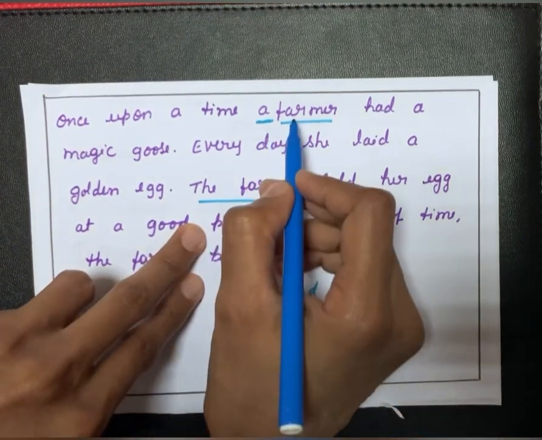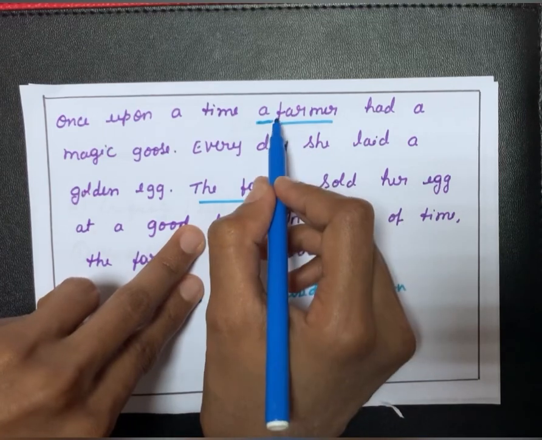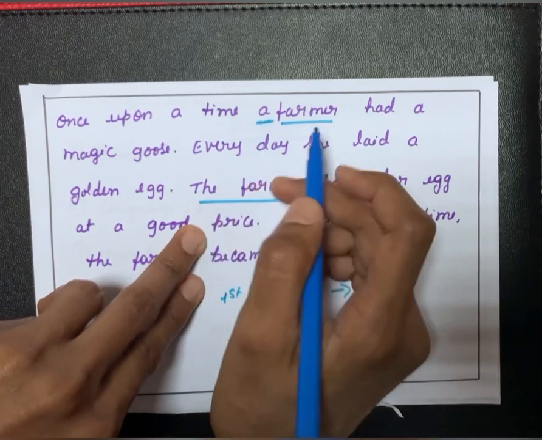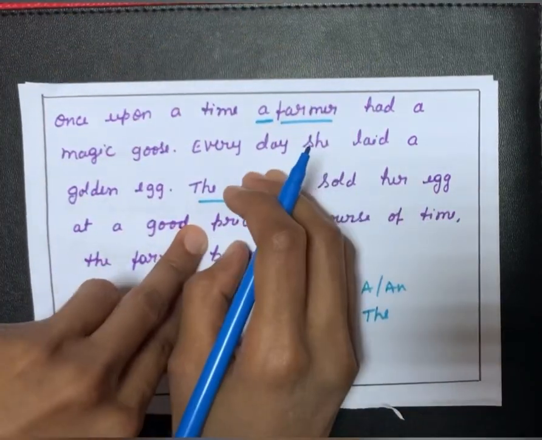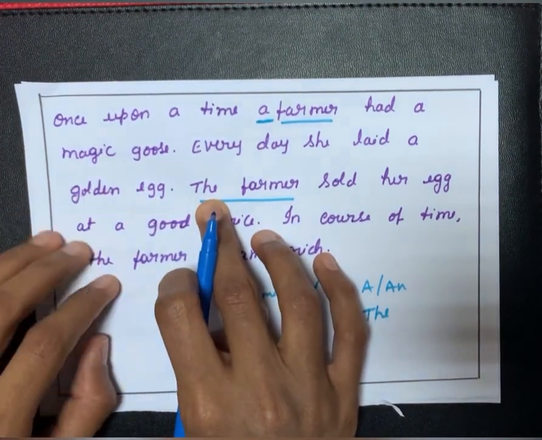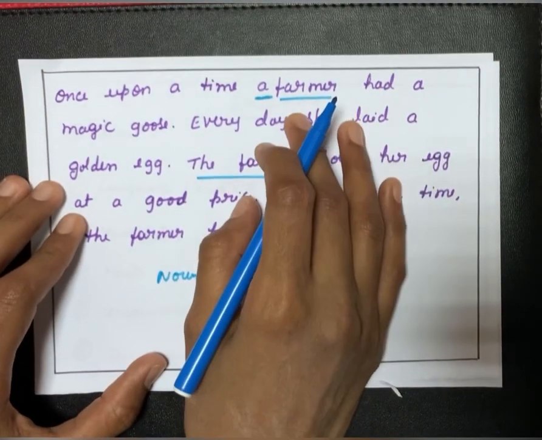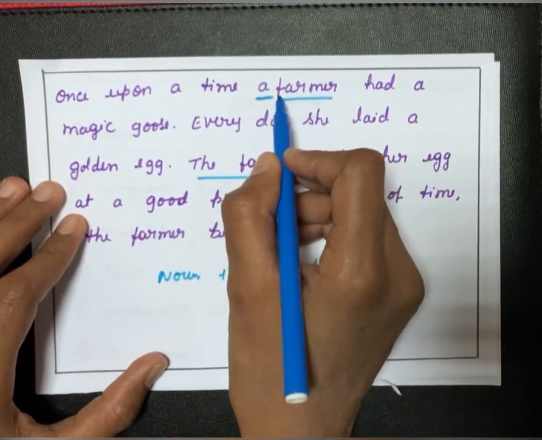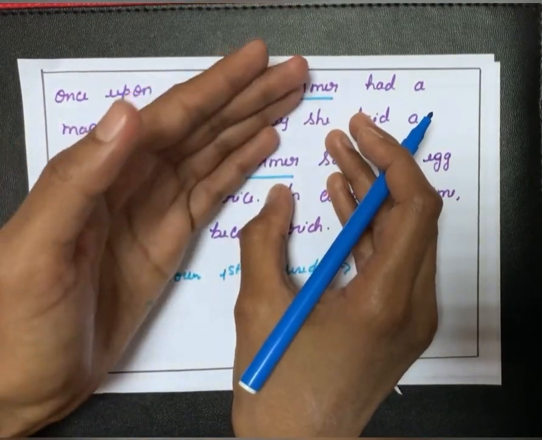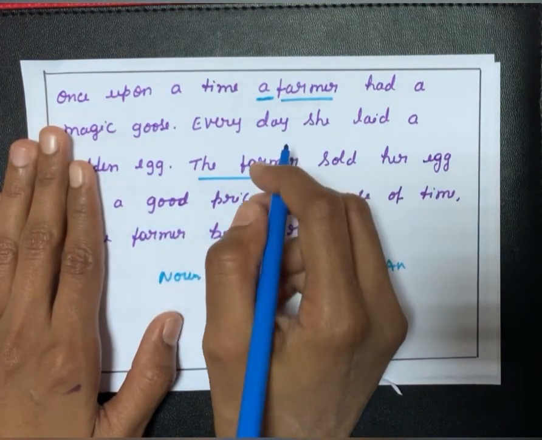Why? Because this is the second time the noun farmer is used. The first time it was used, so here article a was used. Then we are talking about the same farmer for the second time. That's why here article the is used. When the noun is used for the first time, then the articles a or an come, and when the same noun is repeated for the second or third time, article the is used.